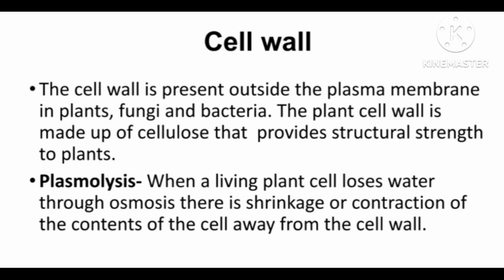The cell wall of fungi is made up of chitin, and the bacterial cell wall is made up of peptidoglycan. When a living plant cell loses water through osmosis, there is shrinkage or contraction of contents of the cell away from the cell wall. This phenomenon is called plasmolysis, and the cell that loses water is called plasmolyzed cell.